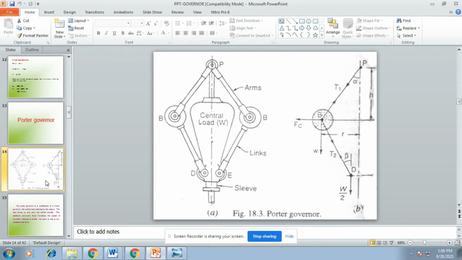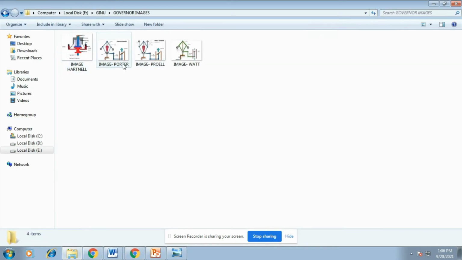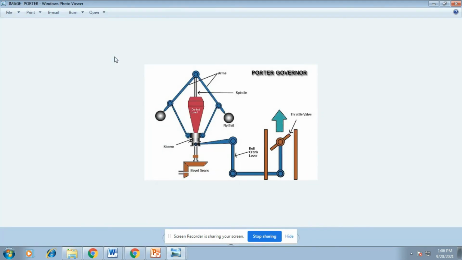This is a Porter governor. Additionally, one central load is here. So it is modified. This is the image for the Porter governor. I will share another, clearer image with you. Yeah, this is a Porter governor.